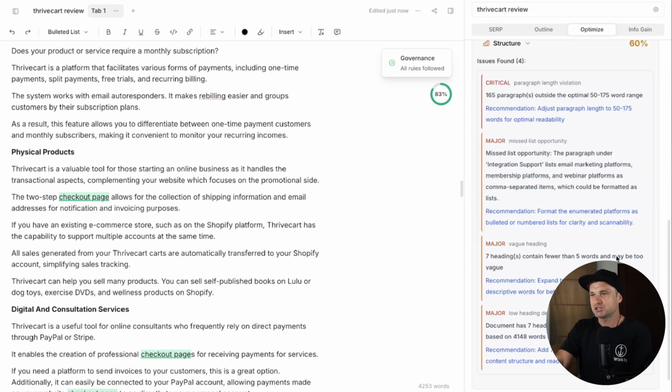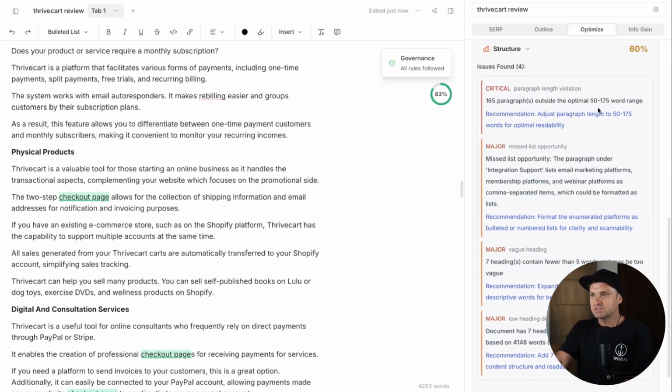Then finally, we've got structure. And you can see down here, it looks like GEO really wants to have short paragraphs, about 50 to 175 words per paragraph. And it looks like I've got a lot of paragraphs that are way too big for this. So I'm going to have to go back through and actually start adjusting all my paragraphs to suit this. Now, also inside of here, it says there's a missed list opportunity, basically saying instead of having this put out in a paragraph, it should basically be put into a list format. And this is going to be read a little bit better for GEO.